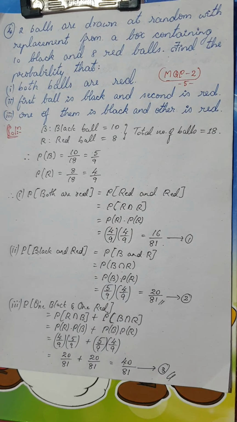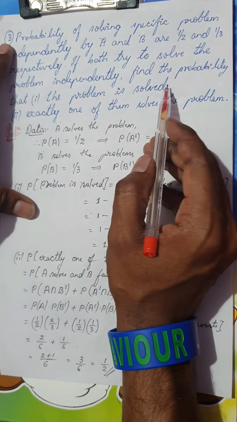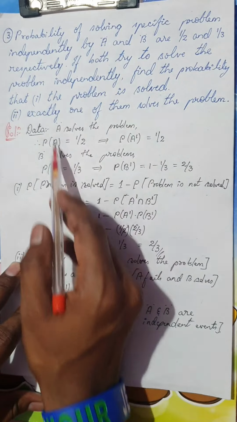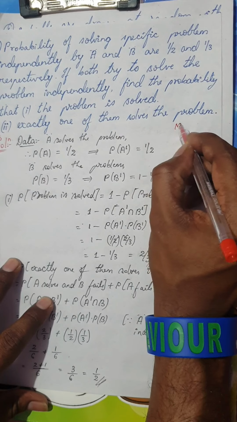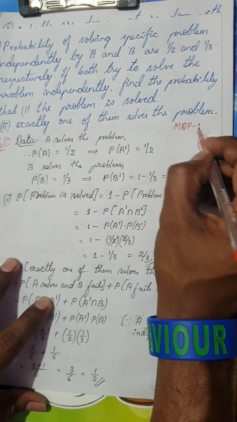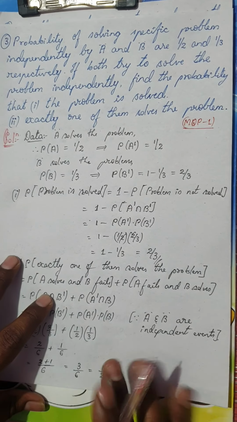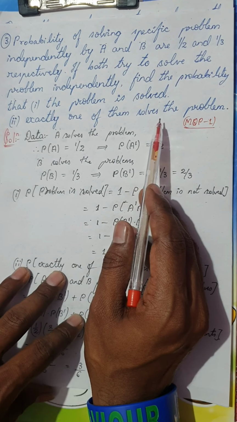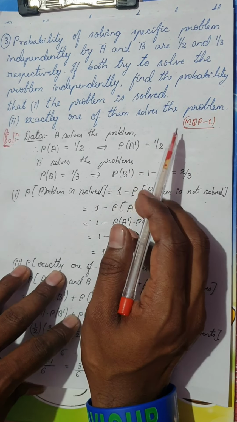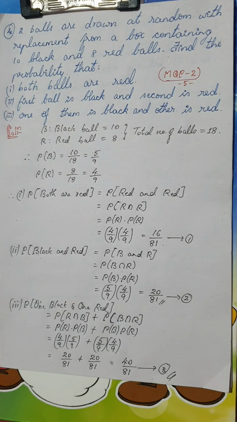And in the first model question paper, the question which we solved, the third question, the problem where A and B try the problem separately, has been asked in model question paper 1. So there are 2 model question papers given for you for this reduced syllabus by the board, and in those papers, these are the 2 questions which have already been asked. The other 3 questions are probable questions. We have already solved 4 questions, and we are moving on to the one last question for the session. Are you ready for it?